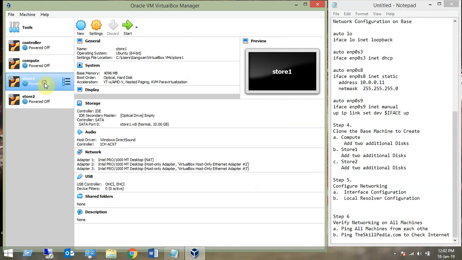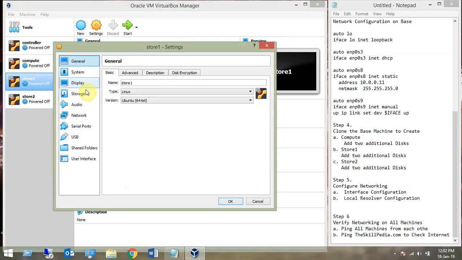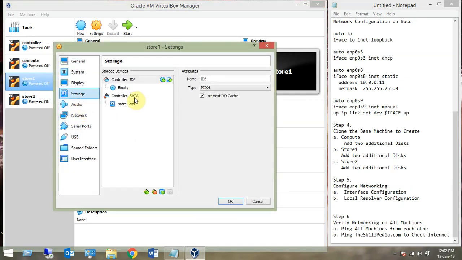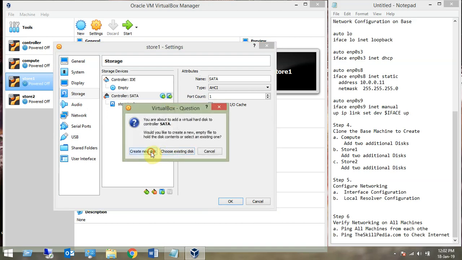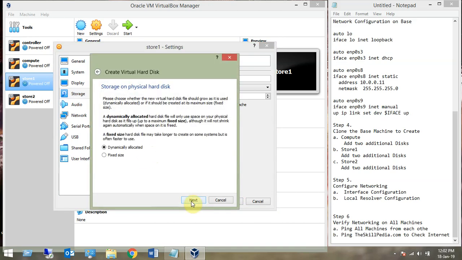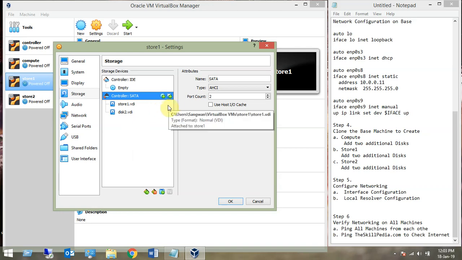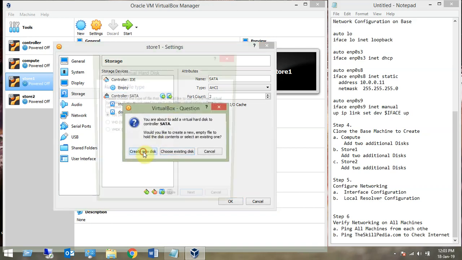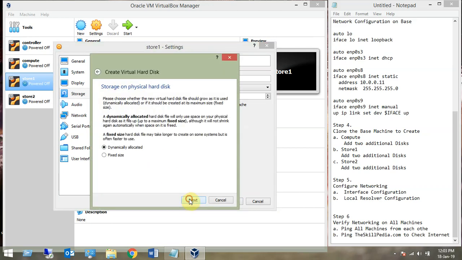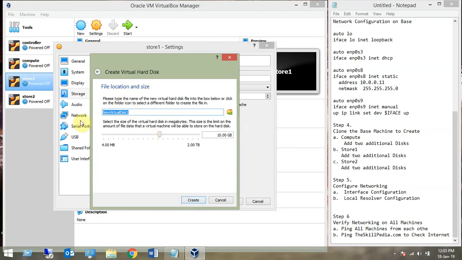In the same way on store 1 also, go to the settings, configure storage, SATA, disk addition, new disk. We'll create 3 GB here also, or 4 GB, 5 GB, depending on your disk space available. So don't follow me blindly. Disk 2, 3 GB. I have a space crunch, so I'm using only 3 GB disk space for testing purposes. You can use 2 GB also. So this is my disk 3 and this is 3 GB.